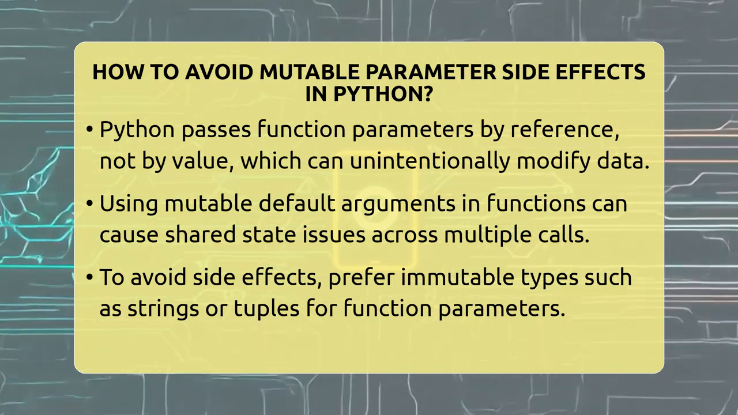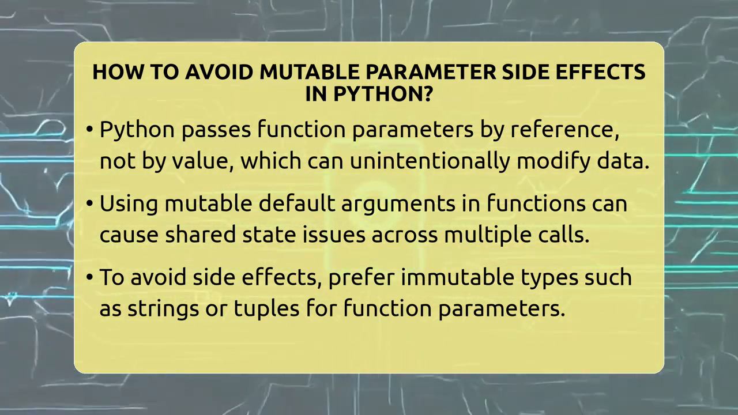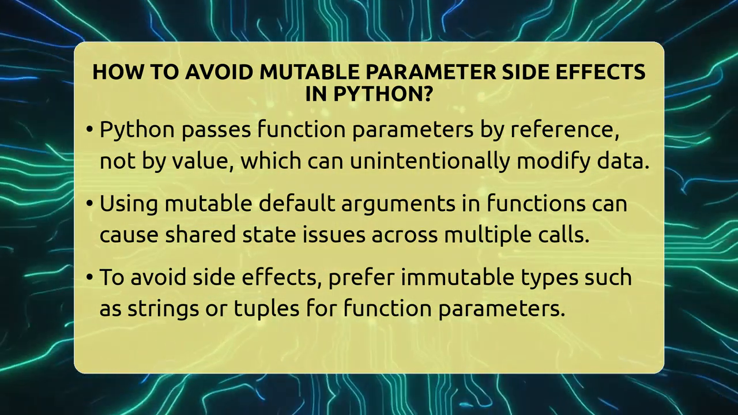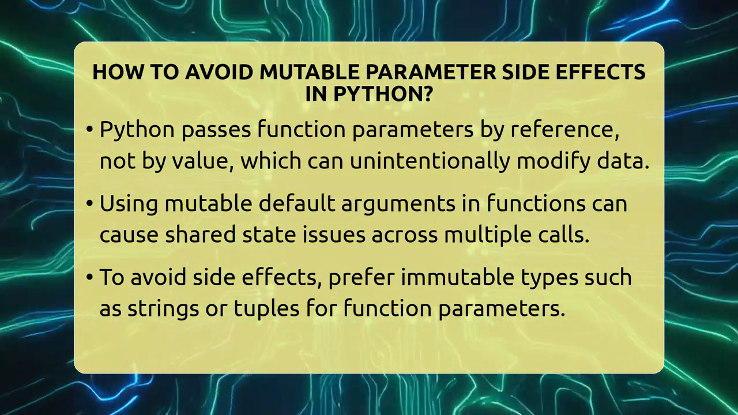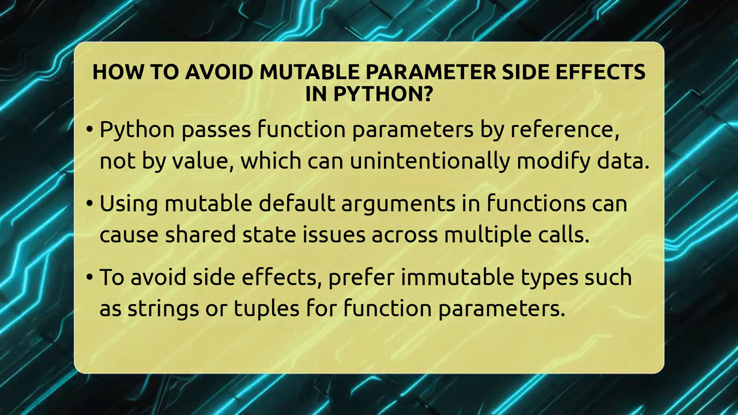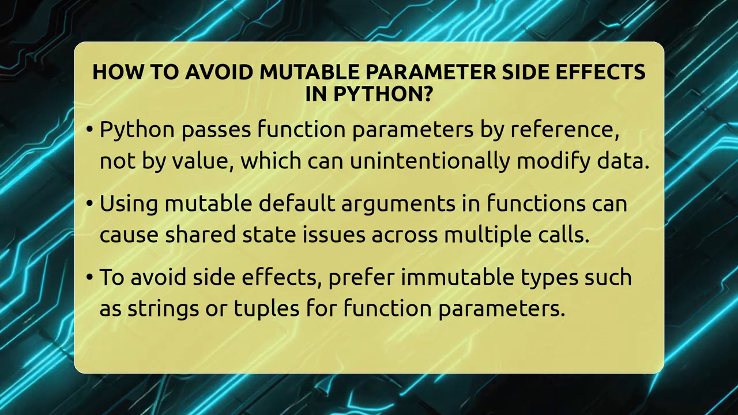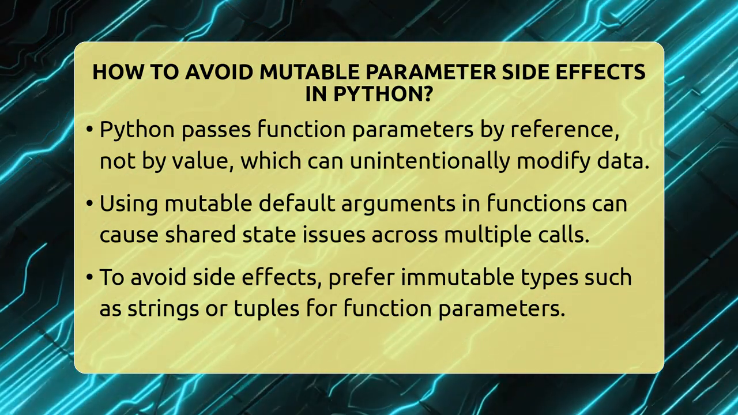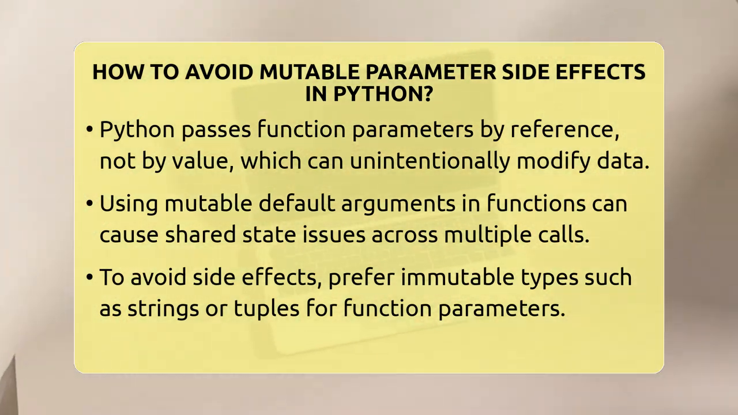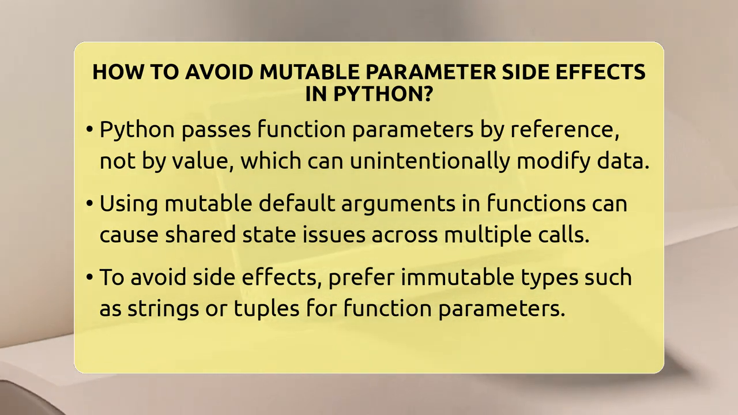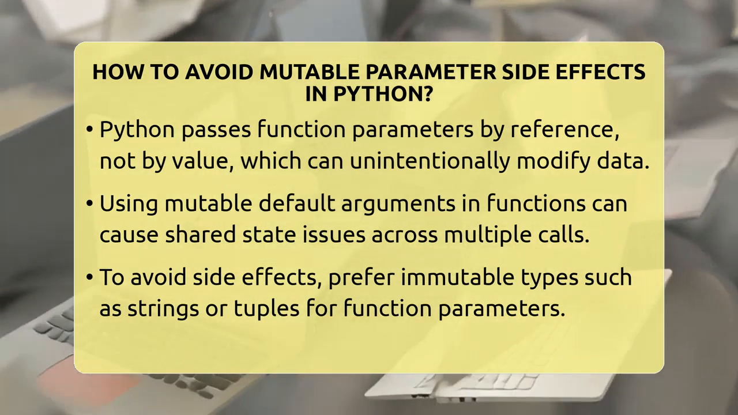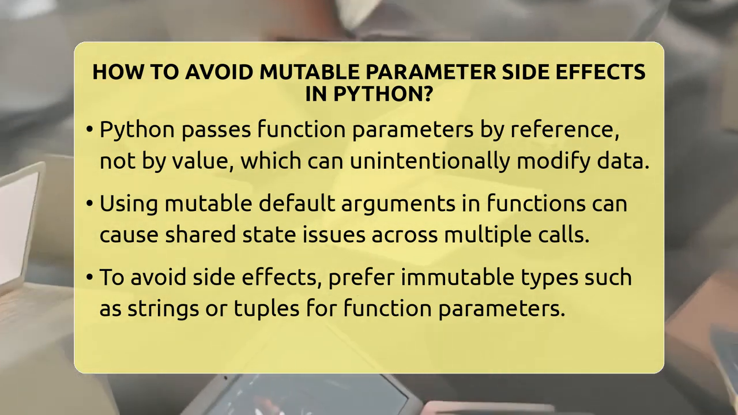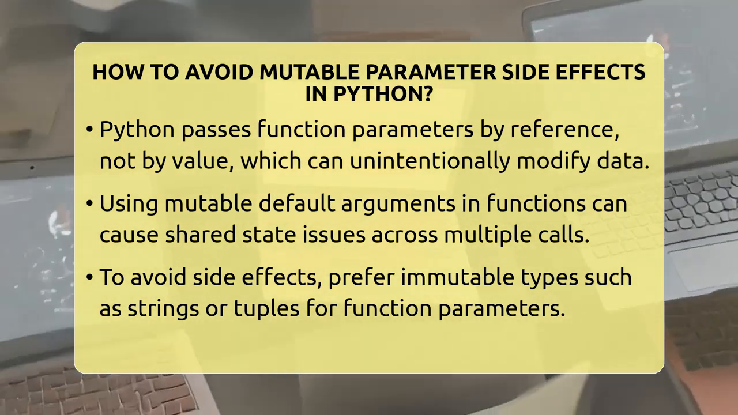Python handles function parameters by passing references to objects, not copies. So if you pass a list to a function and the function adds or removes items, the original list will also change. This can be useful sometimes, but often it leads to bugs if you didn't mean to change the original data. A common mistake is using mutable default arguments in function definitions.